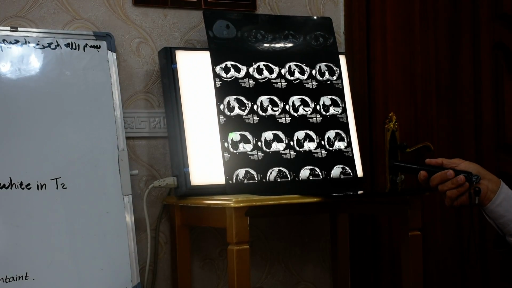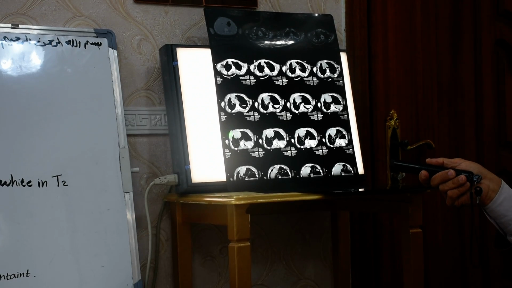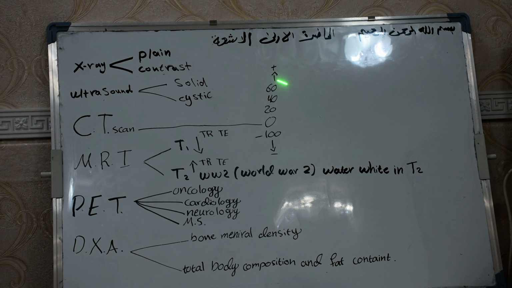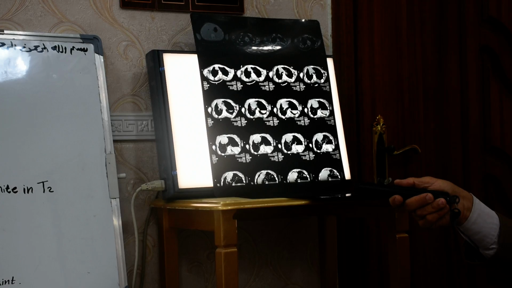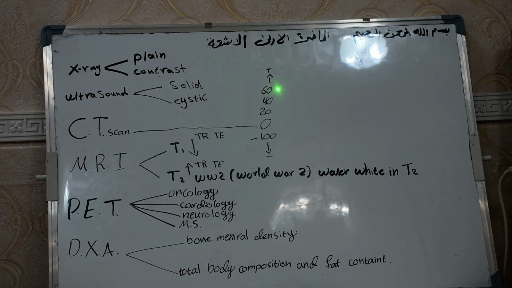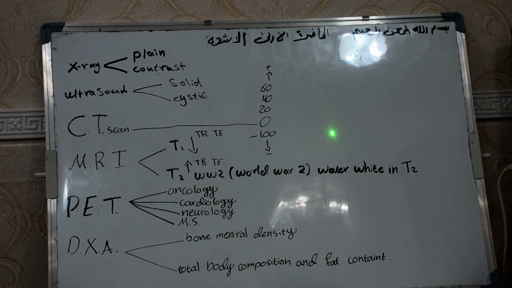So this density is 20, 25. Above that, hemorrhage. This hemorrhage we can see also in the brain CT. Above hemorrhage, either bone or calcification. This is a bone, and this density above 60, above hemorrhage, is either calcification or bone.